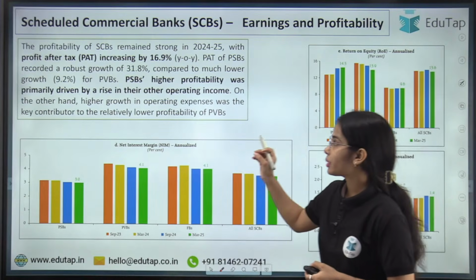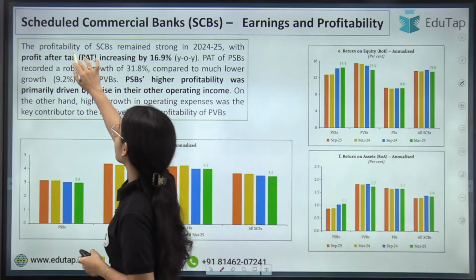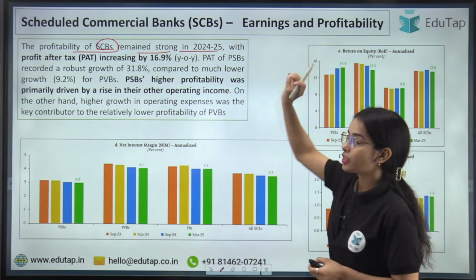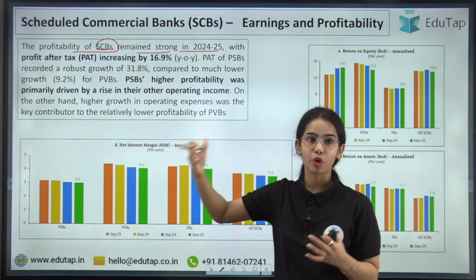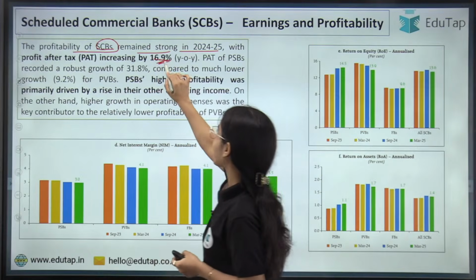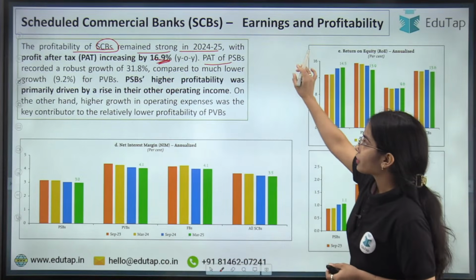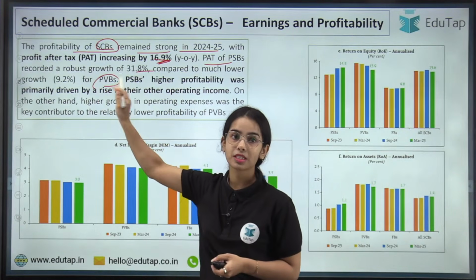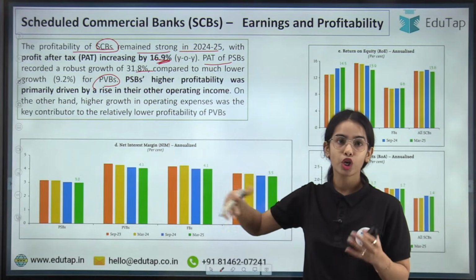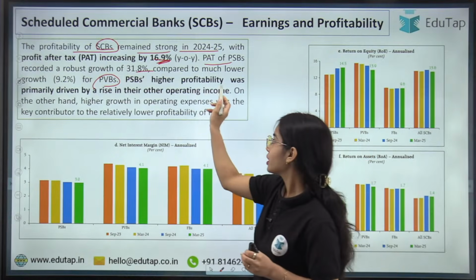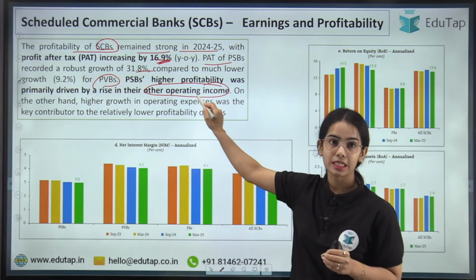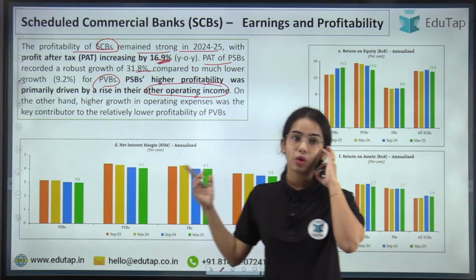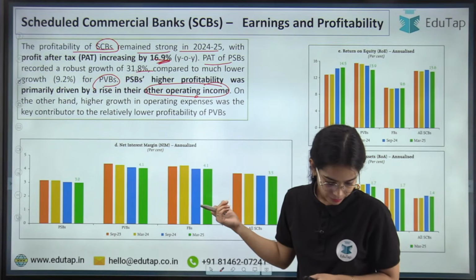Now coming to the profitability percentages. The profitability of the scheduled commercial banks remained strong in 2024-25, with profit after tax, that is the profit after paying the tax, increasing by 16.9%. The profit after tax of the public sector banks was higher as compared to the private sector banks, because the public sector banks earned more through their other operating income, that is through their investments and such. Now coming to the net interest margin.